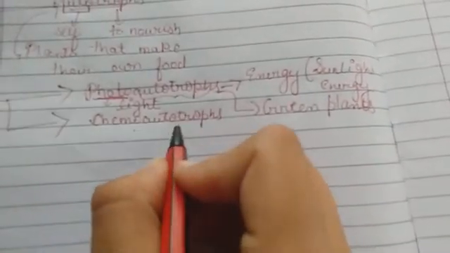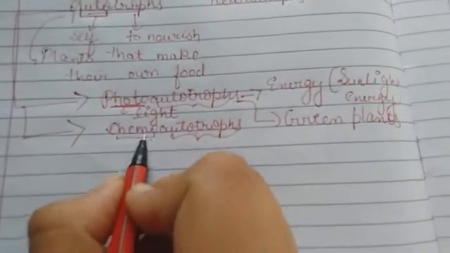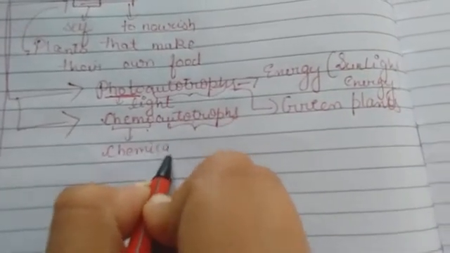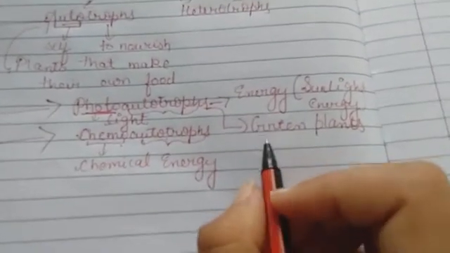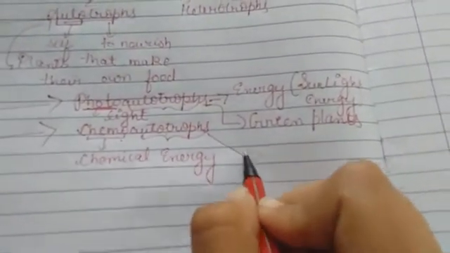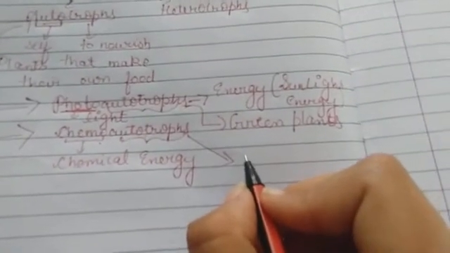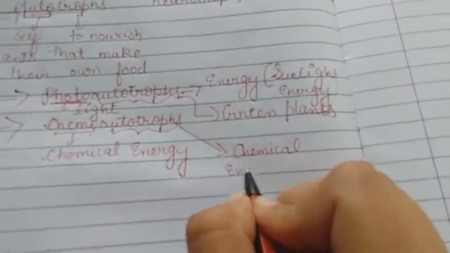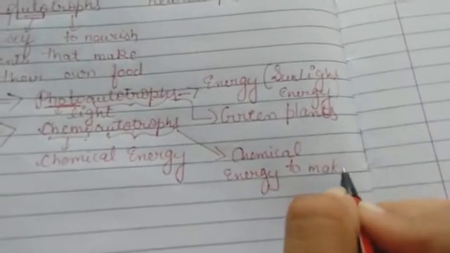Now, chemoautotrophs. Again we know the word autotrophs. If we focus on the word chemo, it means chemical, or chemical energy. So chemoautotrophs use chemical energy to make their food.